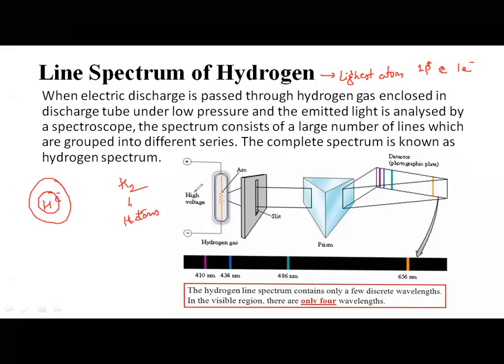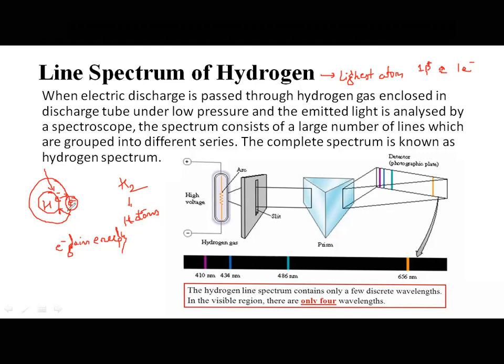What happens when you apply high voltage? The electron gains energy, and it moves from a lower energy level to a higher energy level. At this higher state, which is not the normal orbit of that electron, the electron tries to come back to its normal state.